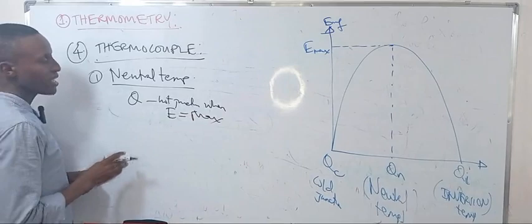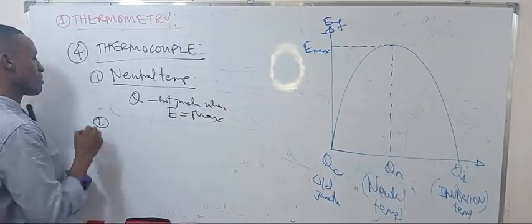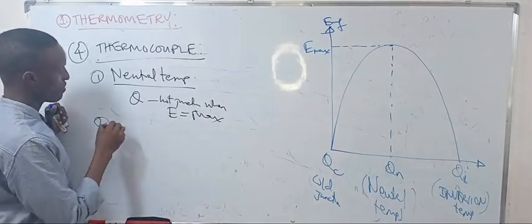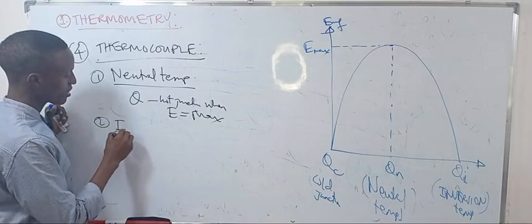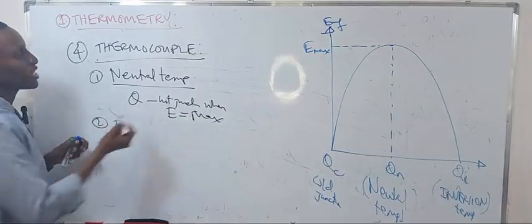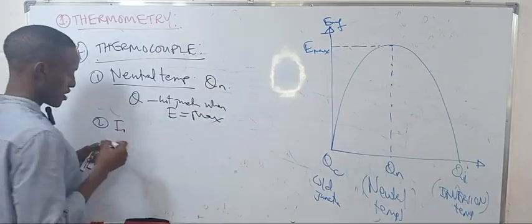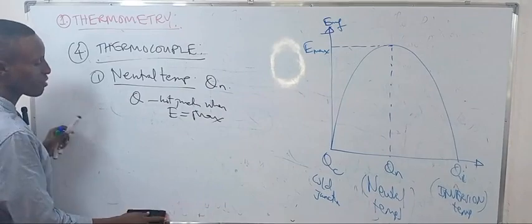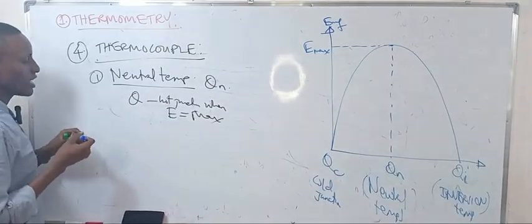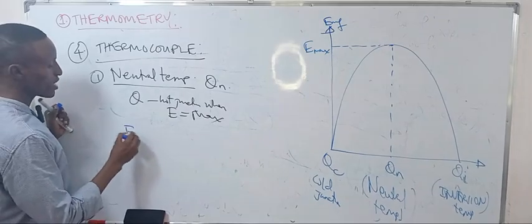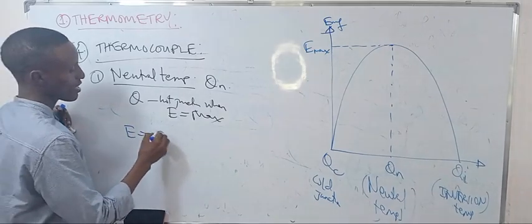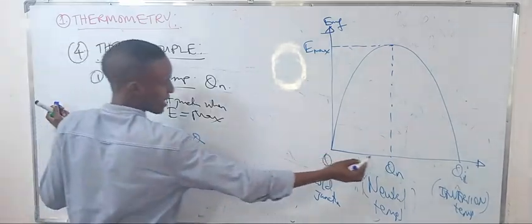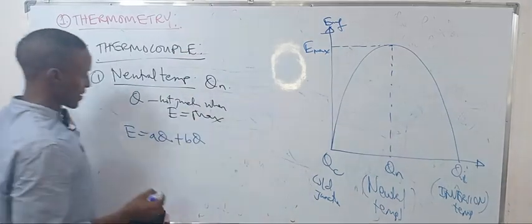The second term is the inversion temperature. But first we obtain the neutral temperature θn. When E is maximum, from our equation, E is equal to Aθ plus Bθ².